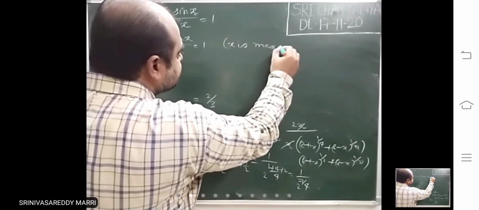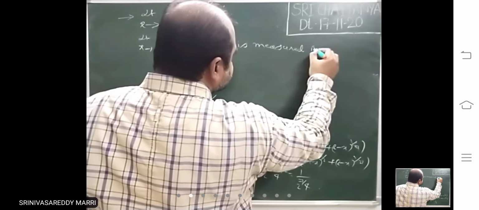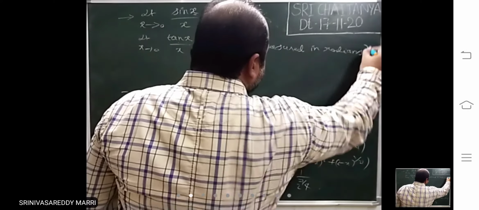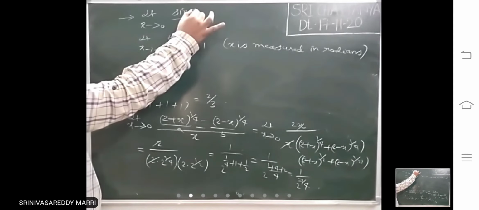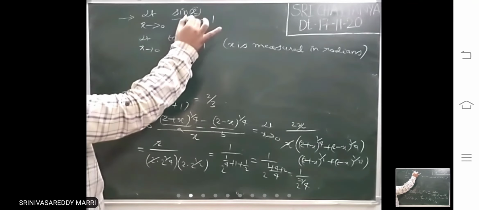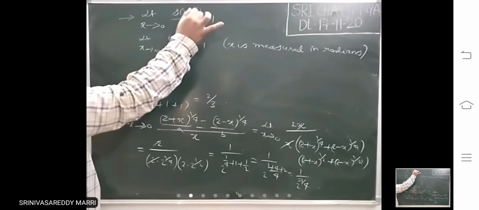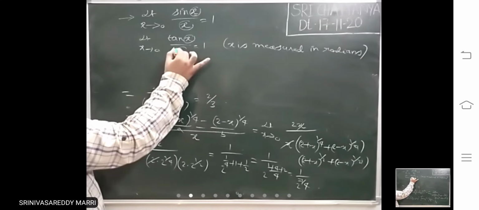Here x must be measured in radians. So these both are the standard limits. Now look here. The angle is x. Whatever the angle is in the sine, that must be in the denominator, and that angle must tend to 0. The same thing applies for tan x.